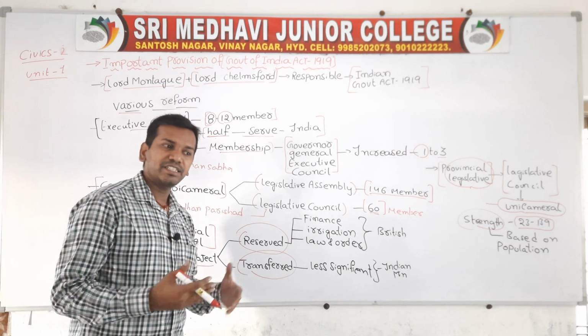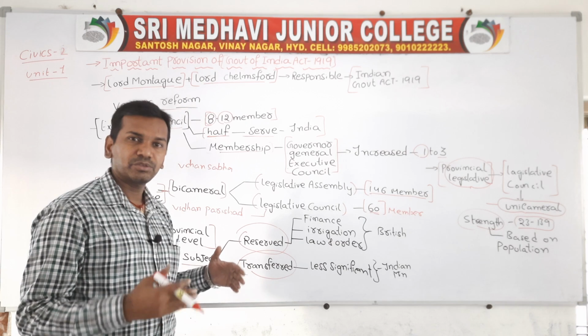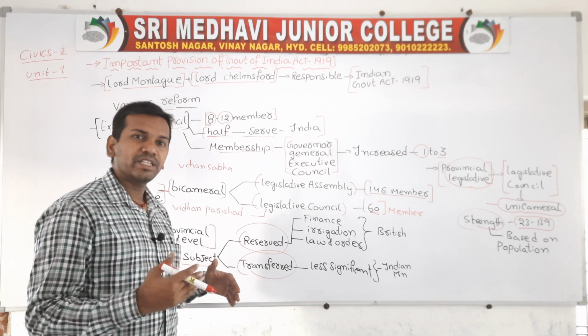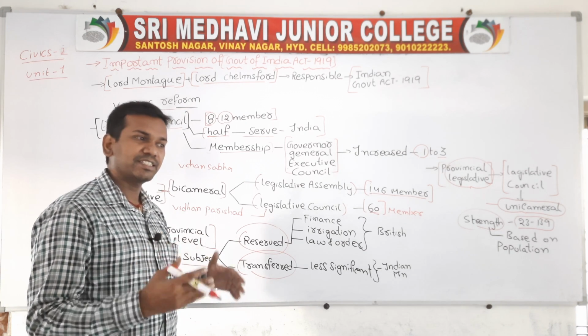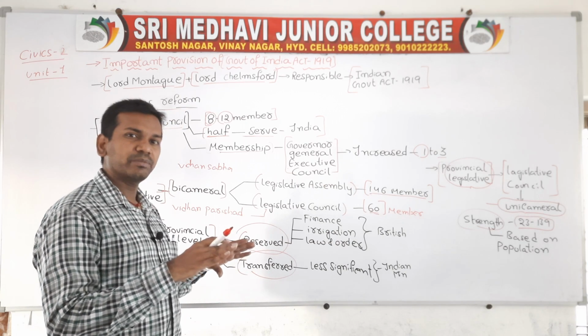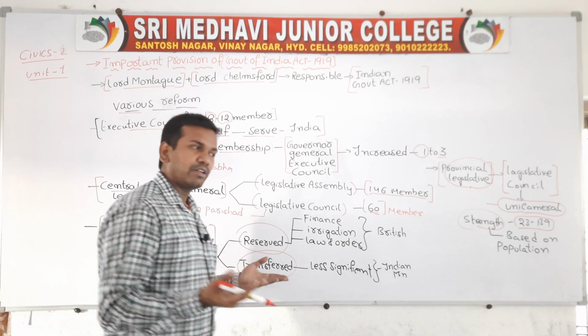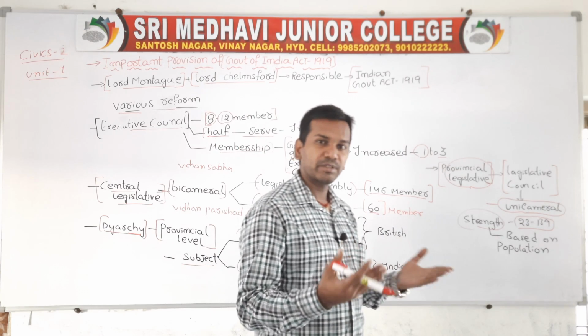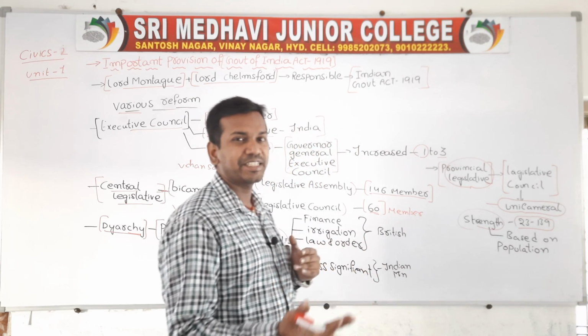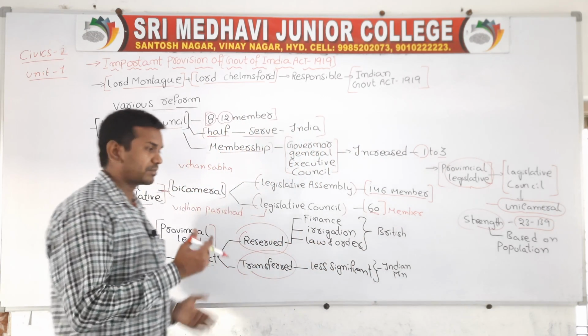Now, Diarchy at the provincial level, the state level. At the central level, all the powers were under the control of the Britishers. At the state level, they distributed some power to Indians. Whenever two forms of government are established, that is called Diarchy. The power was vested in the hands of two forms of government, the Britishers as well as Indian ministers. So this was called the Diarchy system.